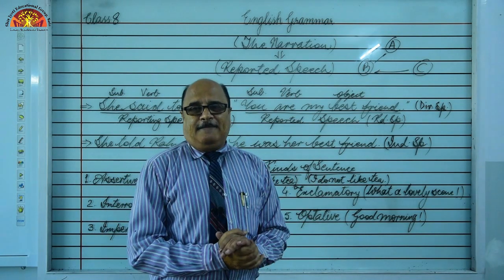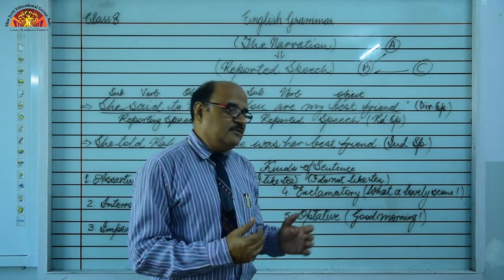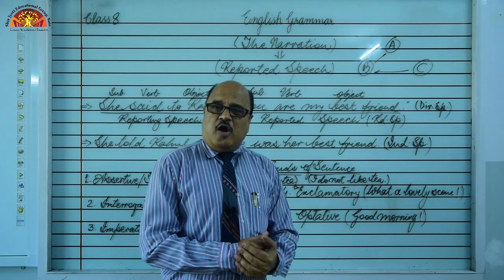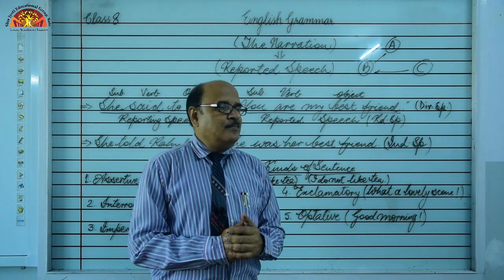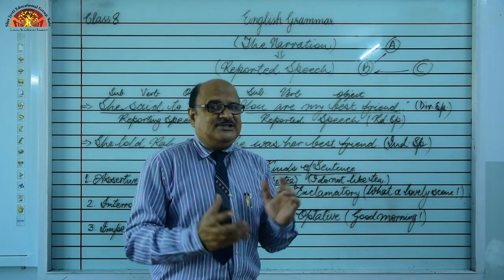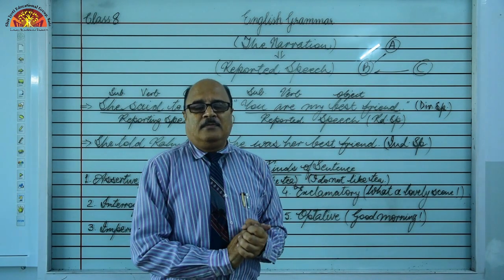Whatever we say at that time is known as optative sentences. For example, good morning. Have a nice day. Thank you. Good night. Congratulations. See you.